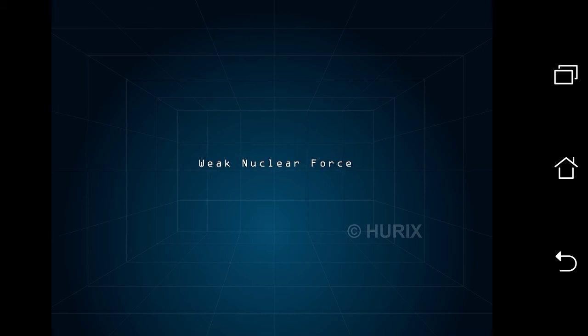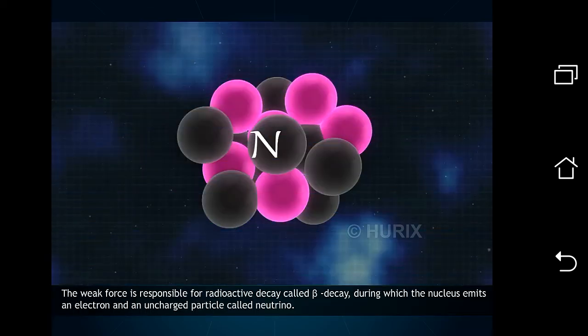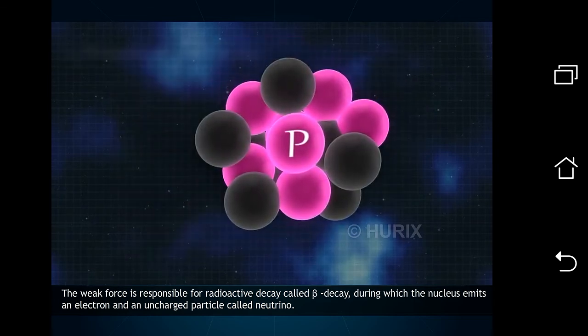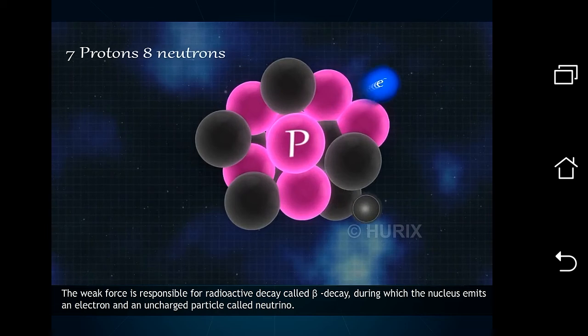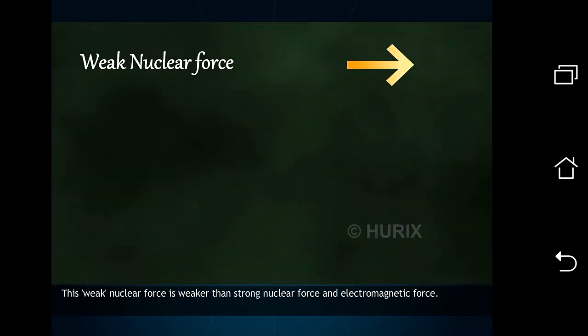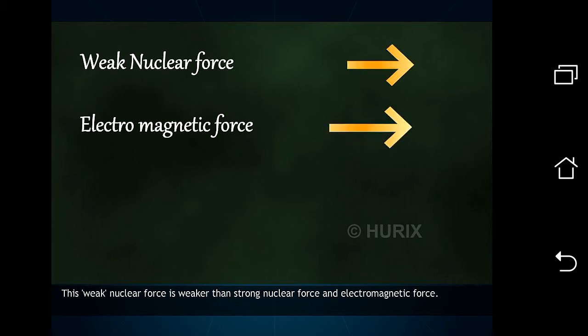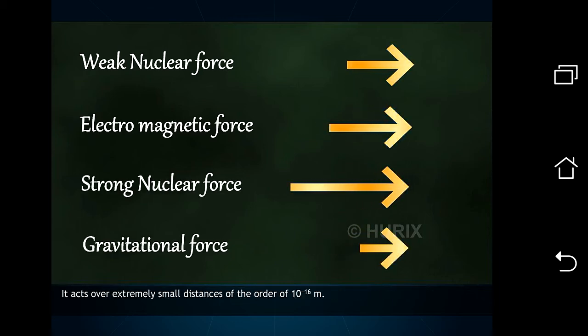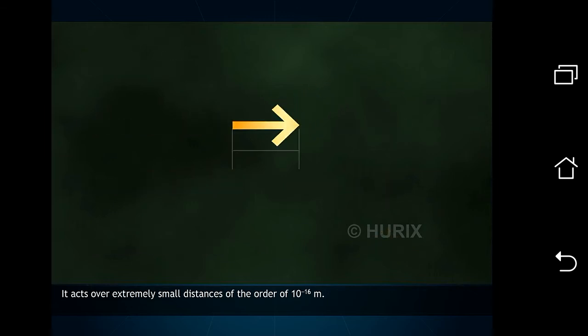Weak nuclear force. The weak force is responsible for radioactive decay called beta decay, during which the nucleus emits an electron and an uncharged particle called neutrino. This weak nuclear force is weaker than strong nuclear force and electromagnetic force. However, it is stronger than gravitational force. It acts over extremely small distances of the order of 10^-16 meters.